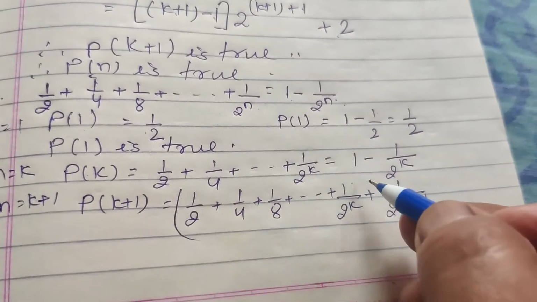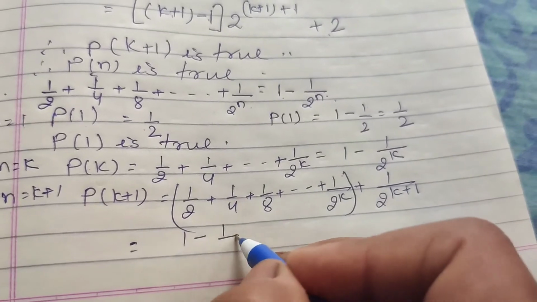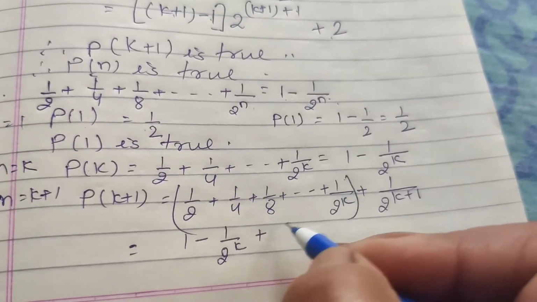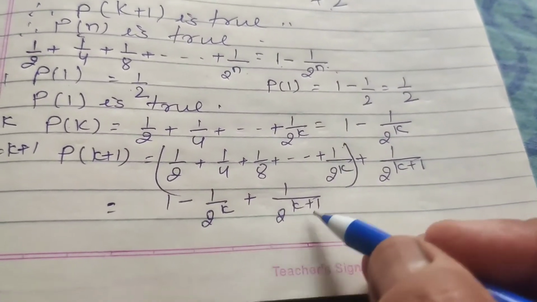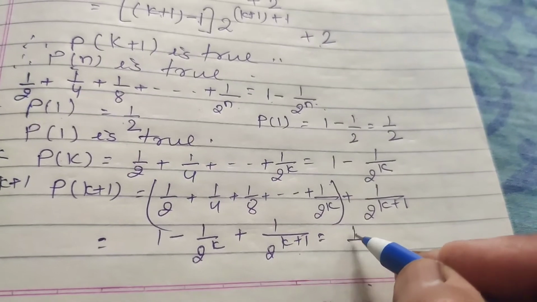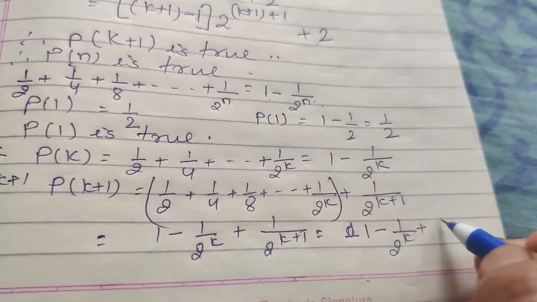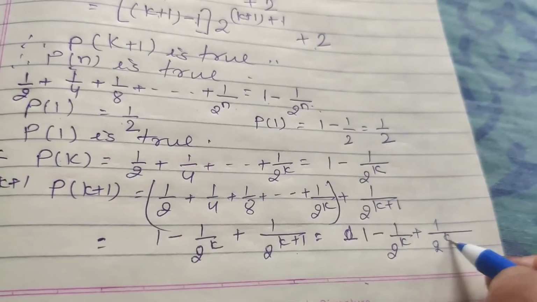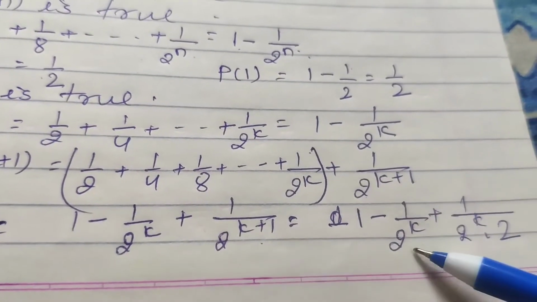The sum of these terms equal to 1 minus 1 upon 2^k, and here 1 upon 2 raised to power k plus 1. So we can write this term 1 minus 1 upon 2 raised to power k plus 1 upon 2 raised to power k into 2, 1 minus 1 upon 2^k.